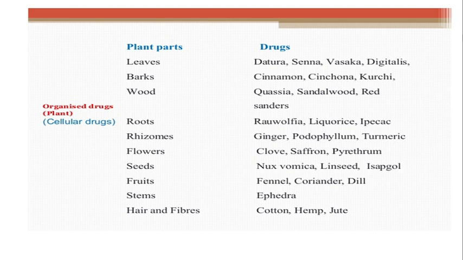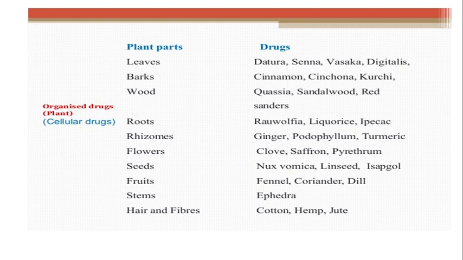Wood: cassia wood, sandalwood. Root: Rauwolfia root, licorice root, all these are roots. Rhizome: ginger, podophyllum, turmeric, all these are rhizomes. Flower: cloves, saffron, pyrethrum, all these are flowers. Seed: nux vomica, linseed are the seeds. Fruit: fennel fruit, coriander, dill, all these are fruits.